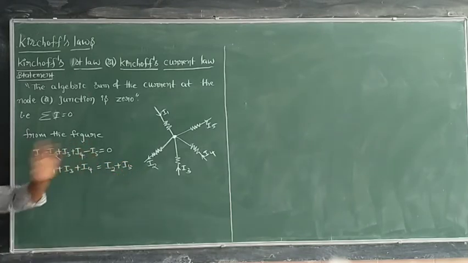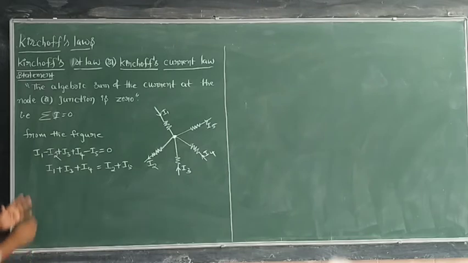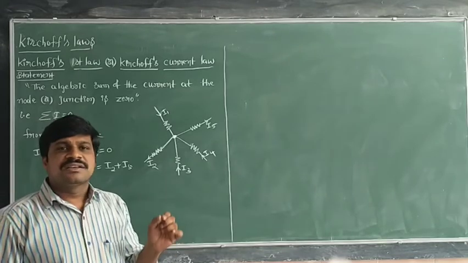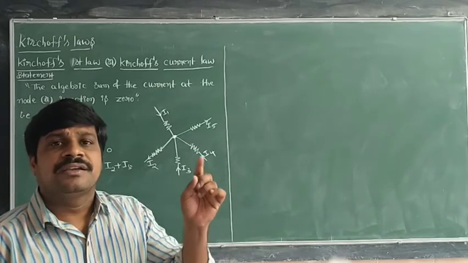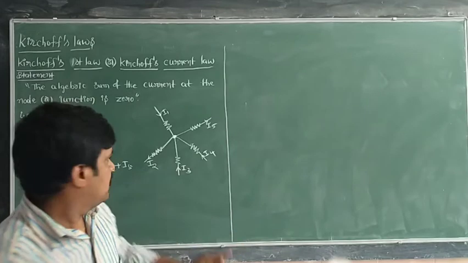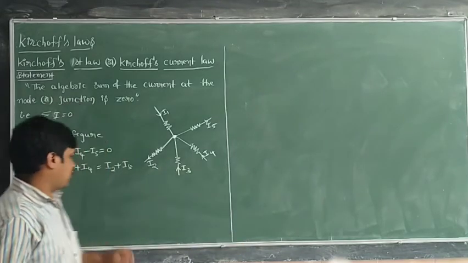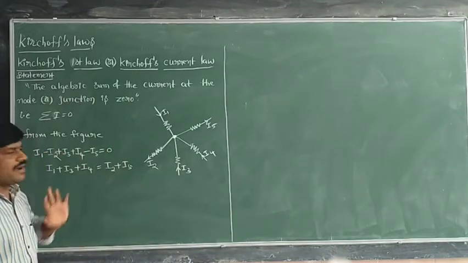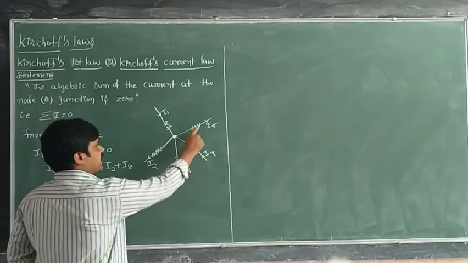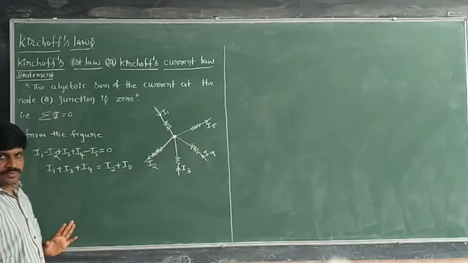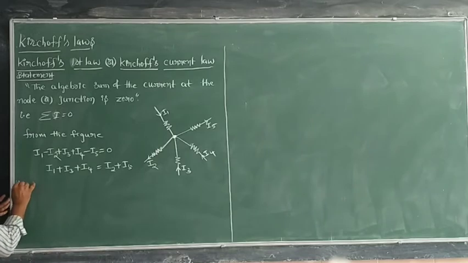Okay, the minus terms I have brought to the other side. That means from this we can write one thing: I1, I3, I4, these three are nothing but the sum of the current entering into the node. I2, I5 are nothing but the sum of the current leaving from the node.